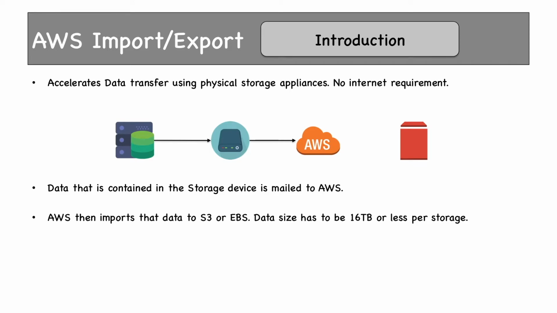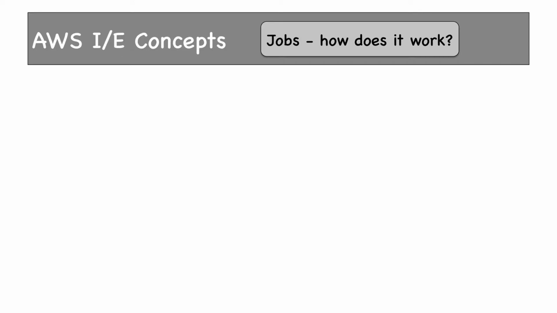Now, how does AWS know whether to import to S3 or EBS volumes, and for that matter, which credentials to use? For that, we have to create a job. We create a job to import data into either S3 or EBS. The AWS Management Console does not have any option for AWS import export. There's a reason for AWS not to have this option in the Management Console. They want us to use Snowball, which is recommended by AWS over AWS import export. There's a very good reason behind that as well.